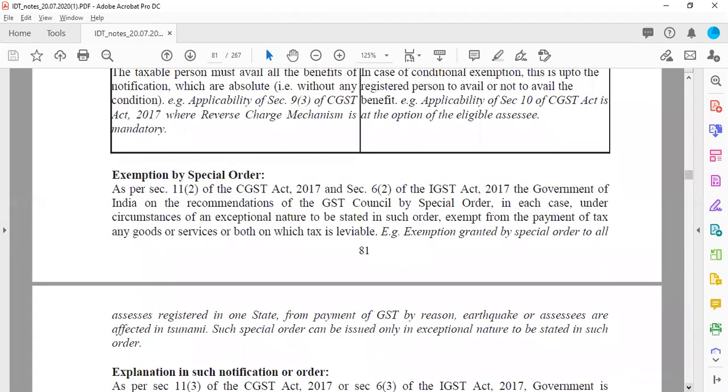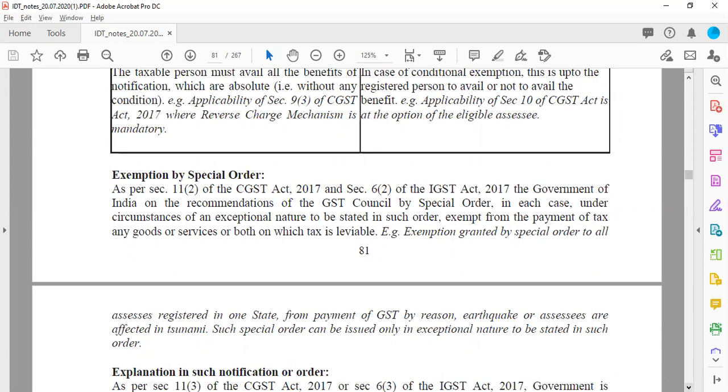Then third type is where the exemption is given by way of a special order. Now, by special order, it means where the department specifically talks about the exemption for a specific time span or specific event. For example, in case of natural calamity, recently like Corona, for certain states or for certain regions, they have given exemption from fulfillment of certain conditions of GST, and for certain cases they have specifically exempted certain goods and services from chargeability of GST.